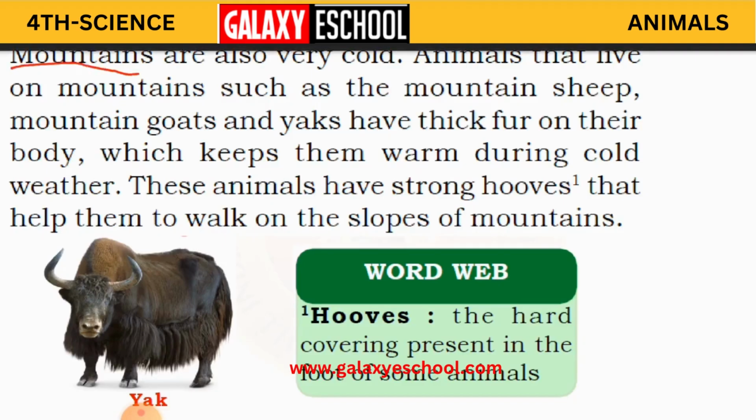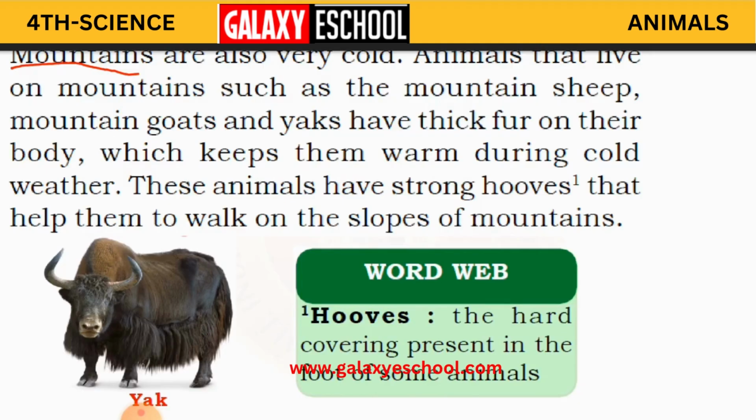Mountain animals. So mountains, children, have you ever been to mountains or have you seen mountains in pictures? You can see them very high towards the sky. So these places which are very high in height will always be cool.